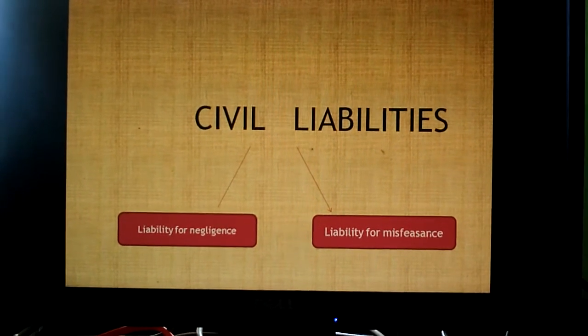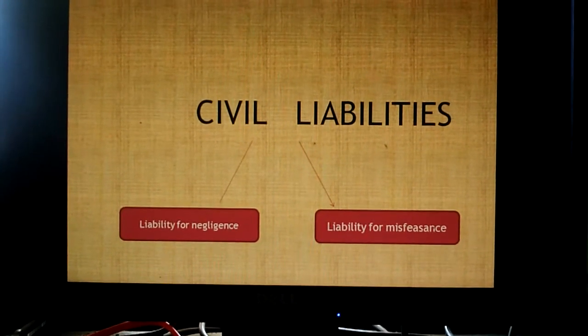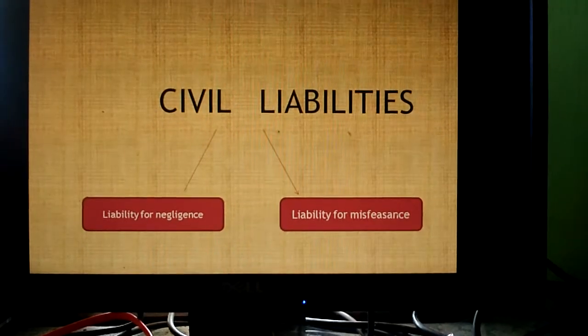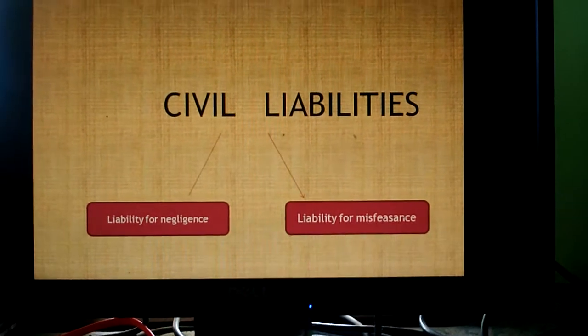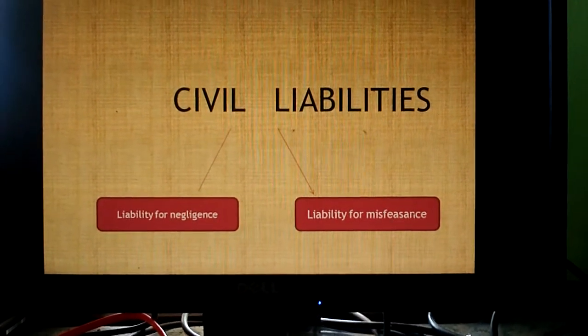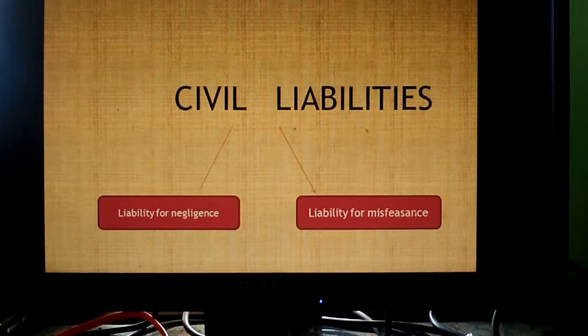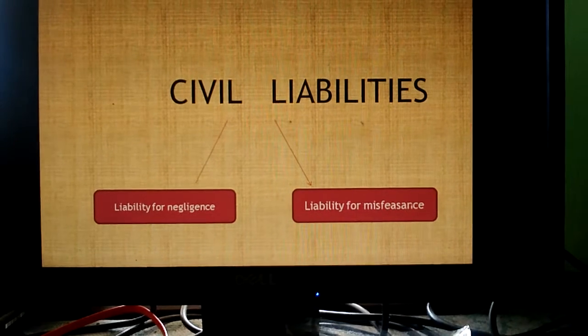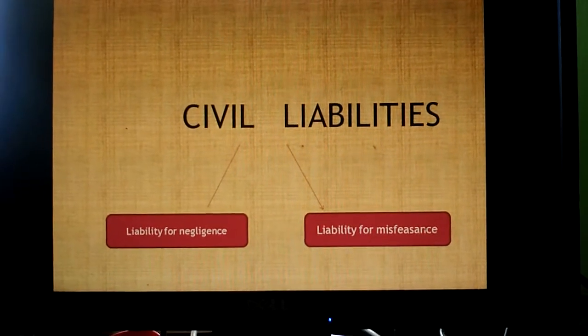Civil liability is a liability of an auditor, that is, if a company suffers a loss or damages due to the auditor, then it is considered a civil liability. In this case also you have two things. One is liability for negligence, and the other is liability for misfeasance. What is liability for negligence?